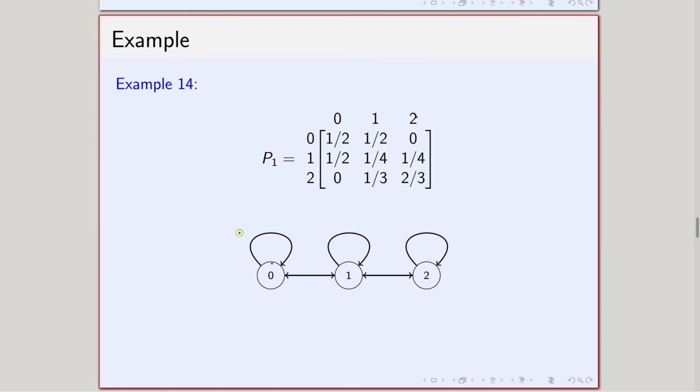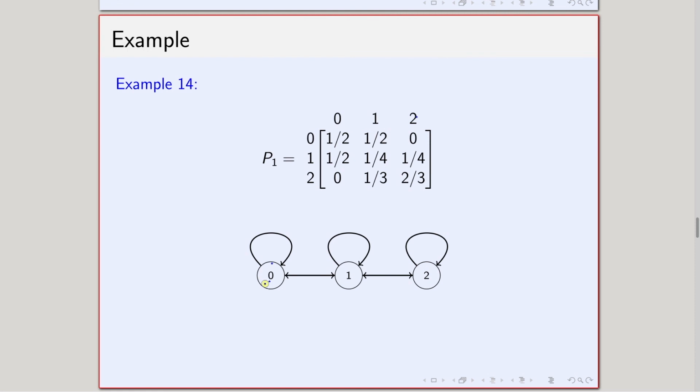Now, once I draw this, checking what the communicating classes are, all those things are very, very simple. First, think about states 0 and 1. From 0 I can go to 1, there is no problem, in one step I can go. From 1 also I can go to 0, in one step with positive probability.